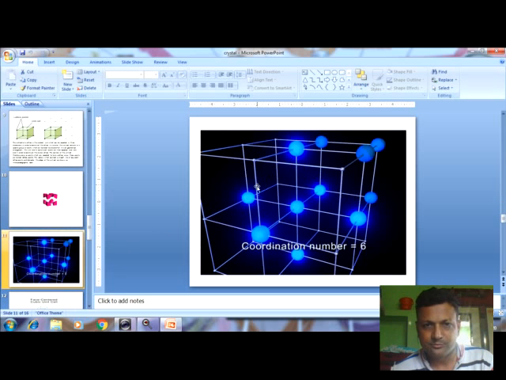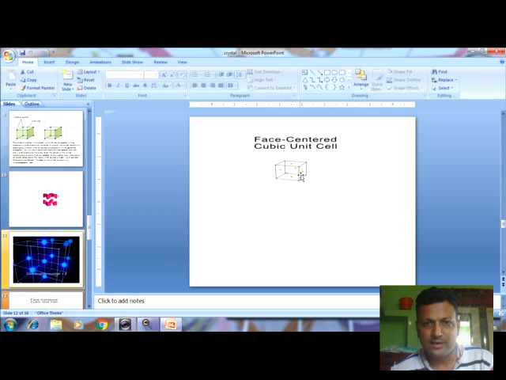Here are the sharp atoms, highlighted atoms. The coordination number is 6. Generally, crystals can be classified as body centered, face centered, base centered, like that. So this is the face centered, and you see these graphics. This is the arrangement: 1, 2, 3, 4, 5, 6 are the face centers, because a cube has 6 faces, and we find the center of each face.